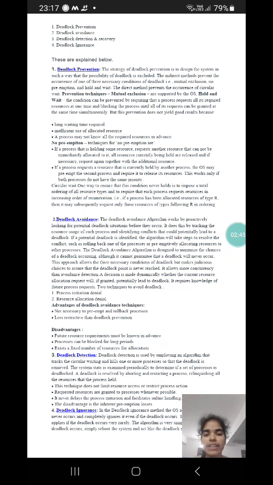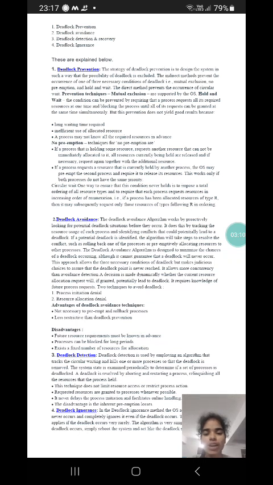If a potential deadlock is identified, the algorithm will take steps to resolve the conflict, such as rolling back one of the processes or preemptively allocating resources to other processes, although it cannot guarantee that a deadlock will never occur. This approach allows the 3 necessary conditions of deadlock but makes judicious choices to assure that the deadlock point is never reached.